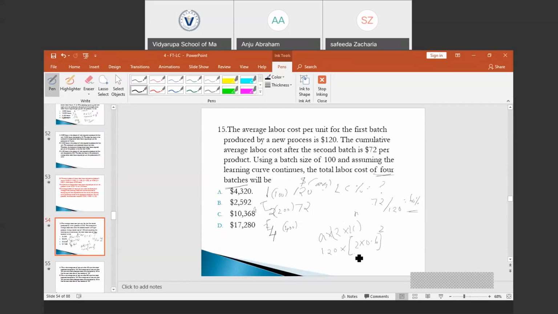So 120 into 2.06 raised to 2. 2 into 0.6 would be 1.2. To the power of 2 would be 1.44 into 120, which would be 172.8. And in each batch, there consists of 100 units. For the 4 batch, the total cost would be 17,280. Option D is the right answer.